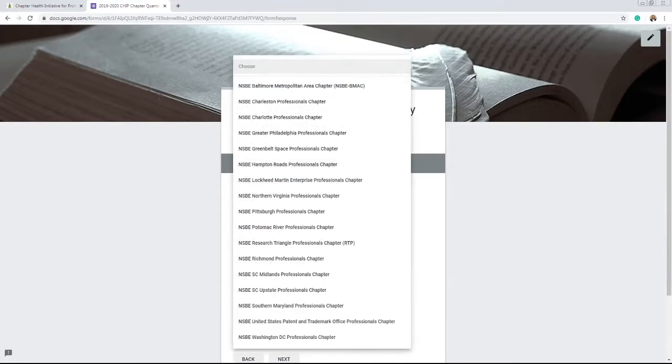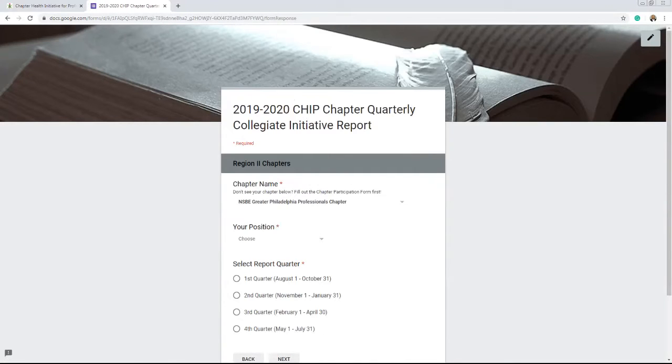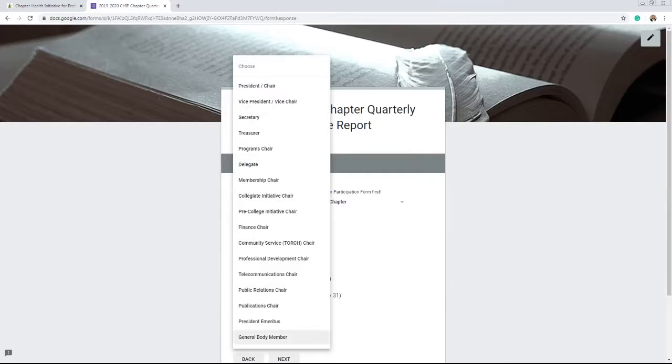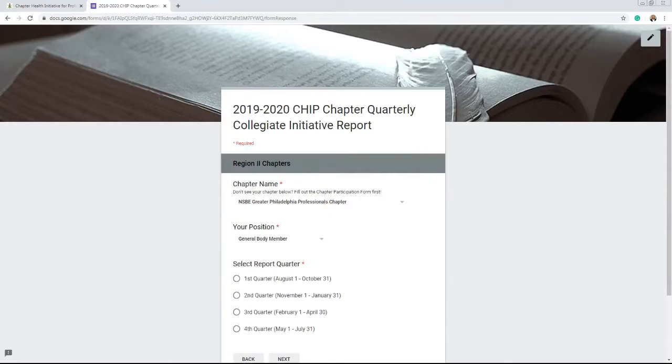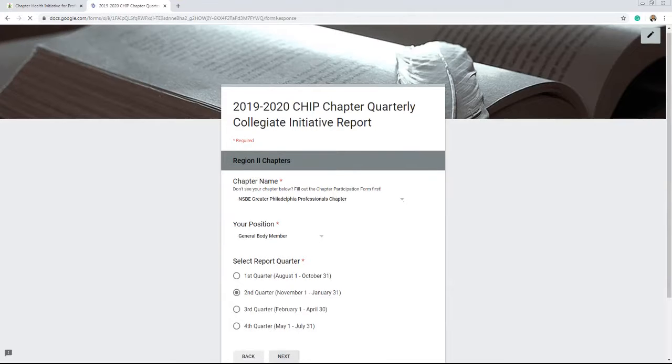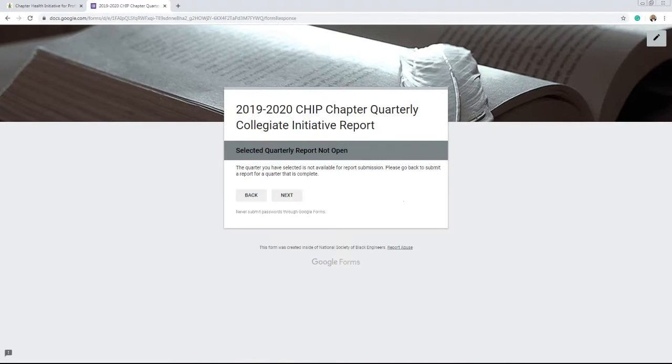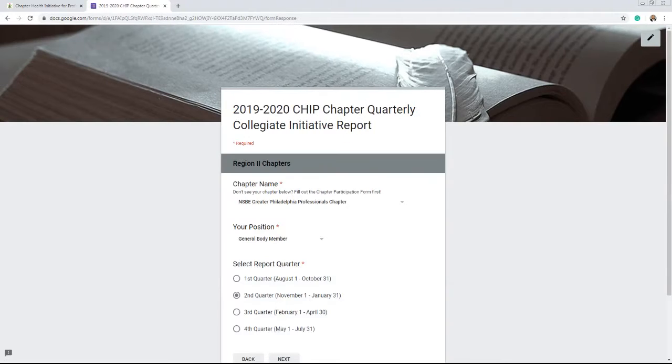And this will be where you select the chapter that you are submitting on behalf of, your position, and the quarter that you're submitting for. As of now, the 1st quarter has completed, but that's the only quarter of the year that has been completed. And if you try to submit for a quarter that has not been completed, it will block you from attempting to submit that. So you'll go back, you'll select the quarter for which you're able to submit.